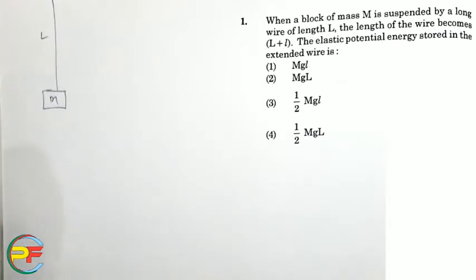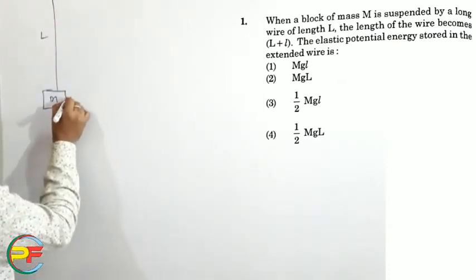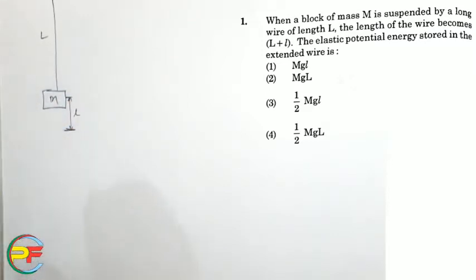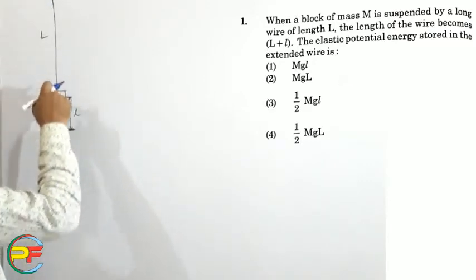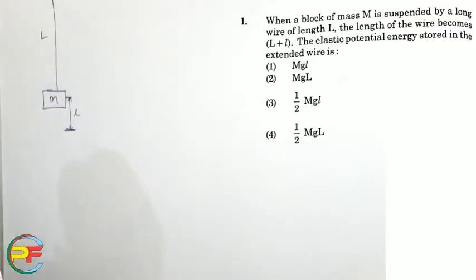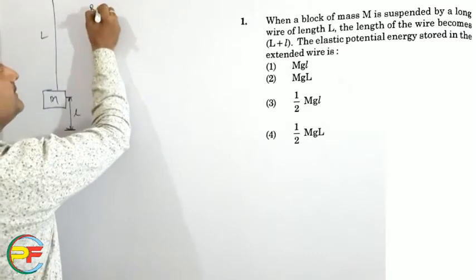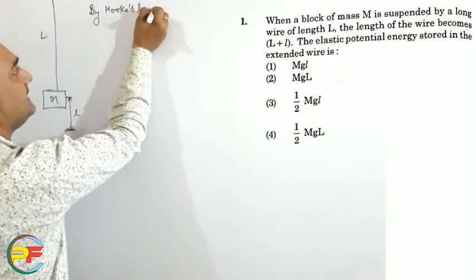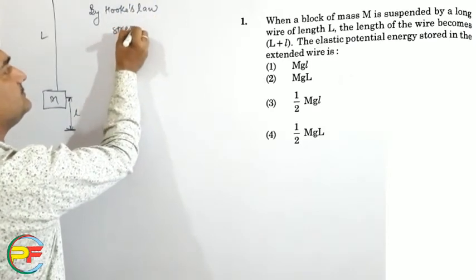Now as we suspend this mass m to this wire, which is supported by some rigid support, the length of this wire gets increased by small l. So it changes by small l, and this reaches to this point. During this extension, the stress in the wire is changing because the stress depends on the extension at that instant. By Hooke's law we know, what is Hooke's law? That stress is directly proportional to strain.